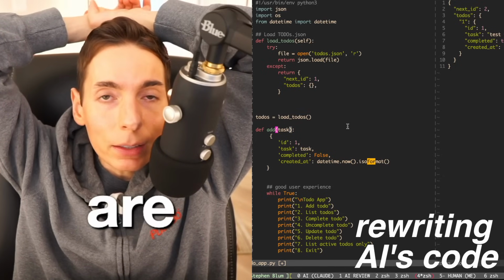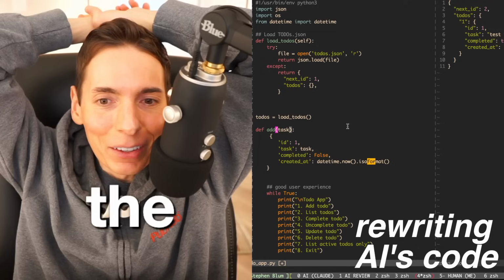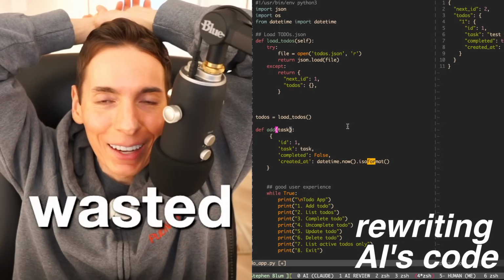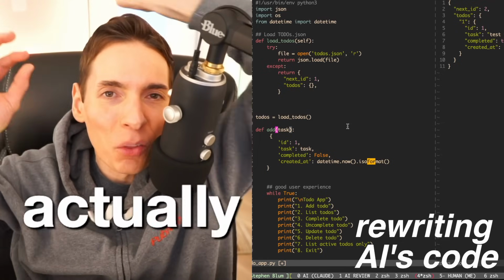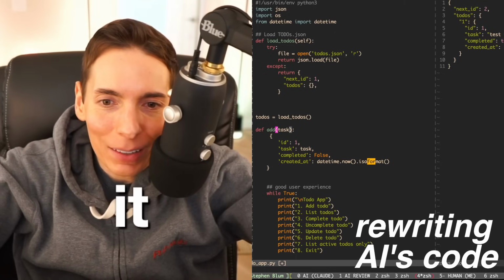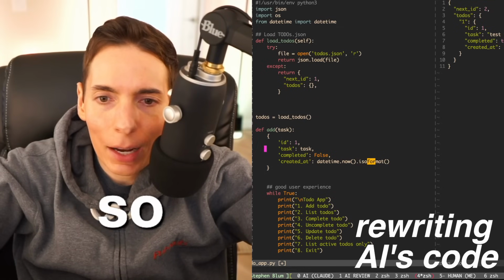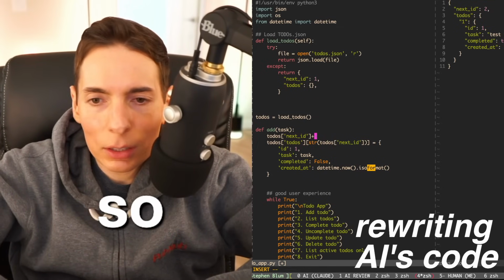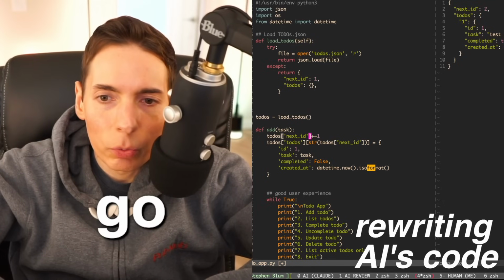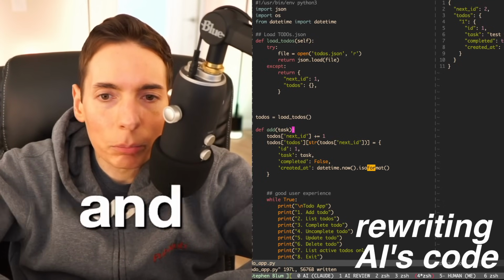We are rewriting a to-do app that an AI wrote. It was overwhelming, the amount of wasted code that it had. It over-engineered it, so we're under-engineering it at this point. We're actually going for the right amount of engineering. That's what I think is a really great idea. So here we go, this is the task. Spar optimization. Yes. So plus equals 1. Here we go. So we're taking the code that the AI wrote, which was over-engineered, and we're completely rewriting it.